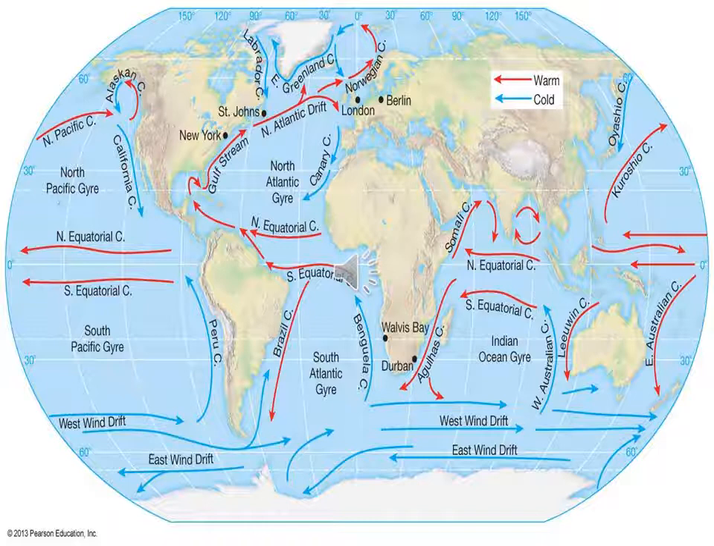Navigation means traveling by sea. The warm currents are the Gulf Stream and the North Atlantic Drift. The Gulf Stream confluences with the Labrador current and produces heavy fog along the coast of Newfoundland in Canada, which obstructs navigation. Newfoundland is one of the major fishing grounds of the world.